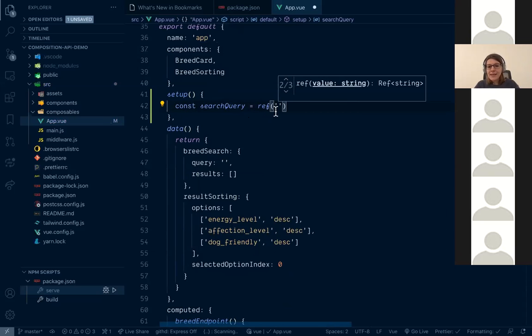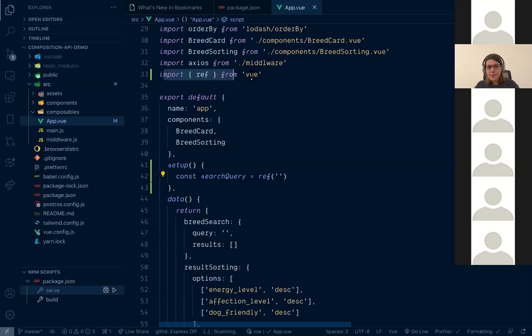And we need to pass an initial value, which is an empty string. As you can see, ref is automatically imported from Vue, since Vue 3 is fully tree shakeable, so you only import whatever you need from the Vue bundle.